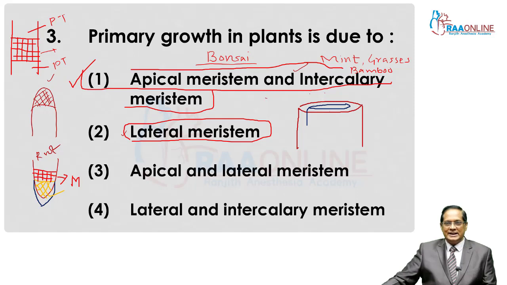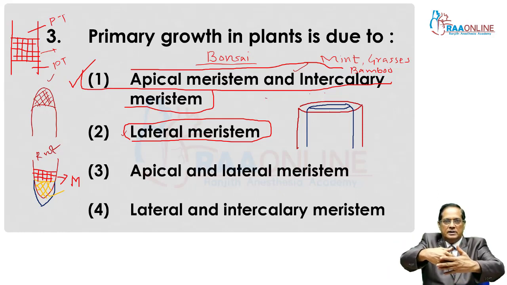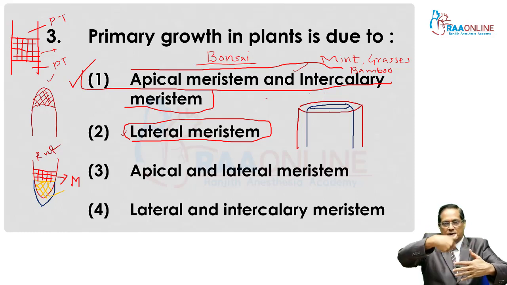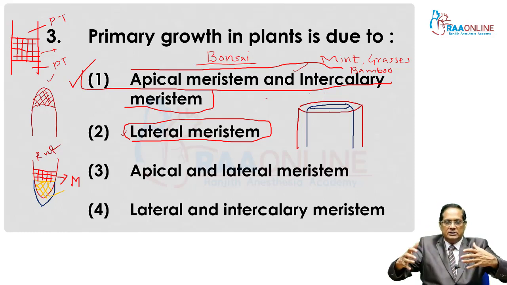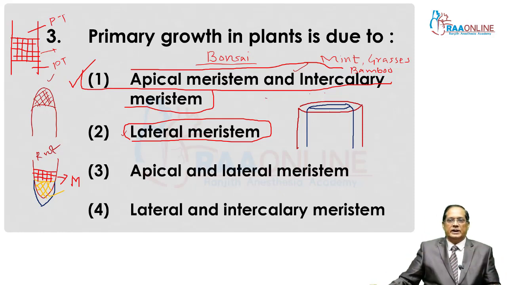It is also called cylindrical meristem. Lateral meristem is also termed cylindrical meristem. For example, this is the lateral meristem in the plant, not at the tips. It is within the plant body, located on the lateral side, and it is responsible for the formation of new tissue on both sides, that is, the inner side as well as the outer side.